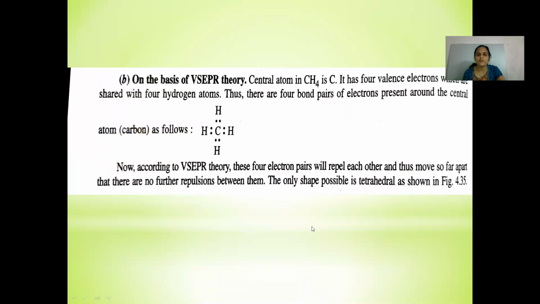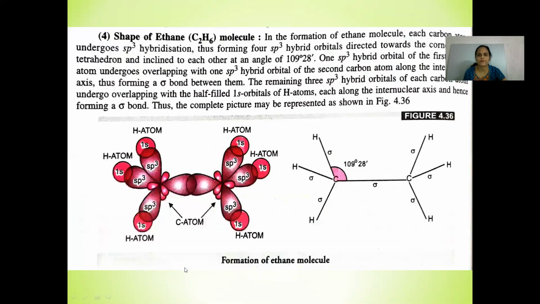And on the basis of VSEPR theory, the central atom in CH4 is carbon. It has 4 valence electrons which are being shared with 4 hydrogen atoms. Thus, there are 4 bond pairs of electrons present around the central atom as shown in the figure. Now, according to VSEPR theory, these 4 electron pairs will repel each other and thus move so far apart that there are no further repulsions, and the only shape possible is the tetrahedral shape.